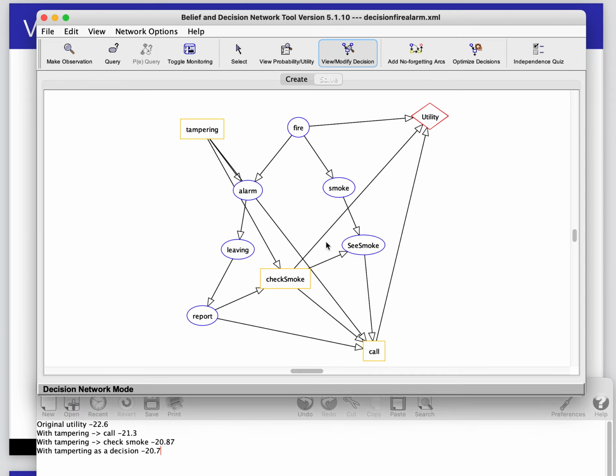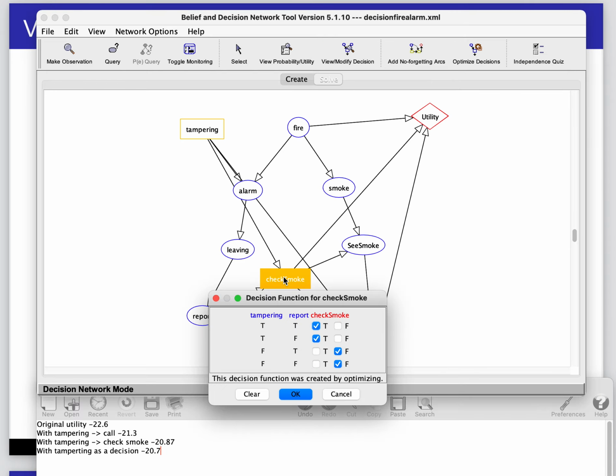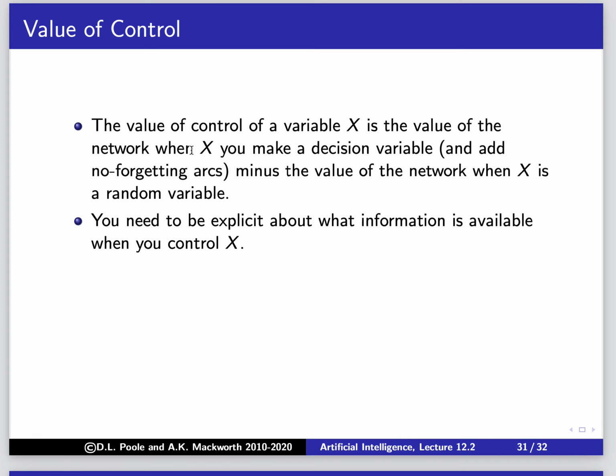If we look at this one here, check smoke, it's still going to depend on tampering. It turns out it doesn't really matter whether we observe tampering or control it. We're still going to have the same value for check smoke, whether we observe it or control it. Okay? All right.